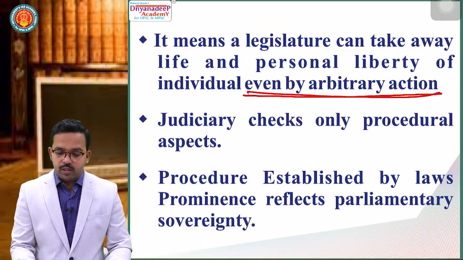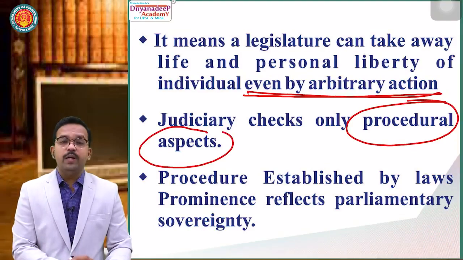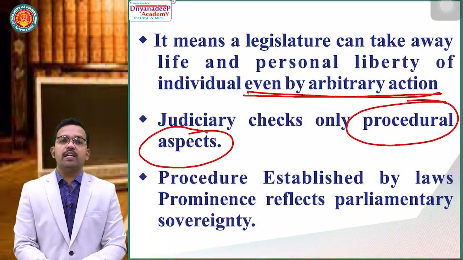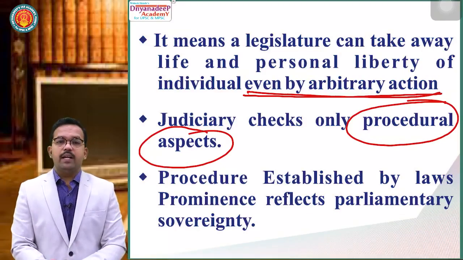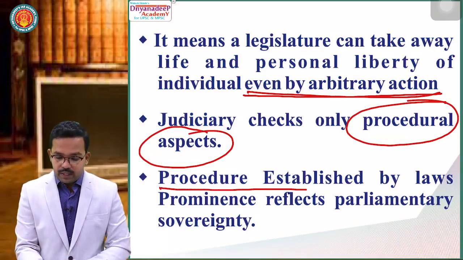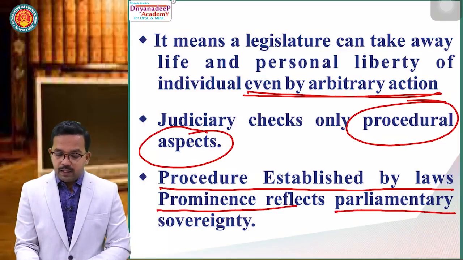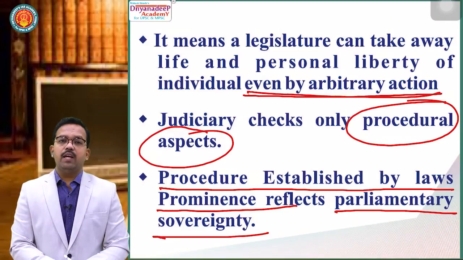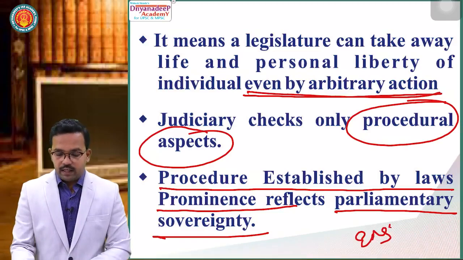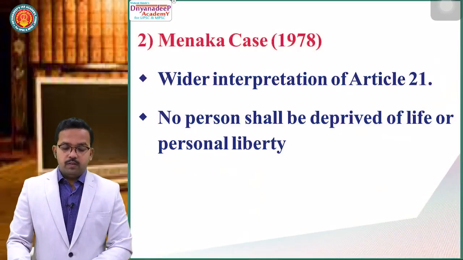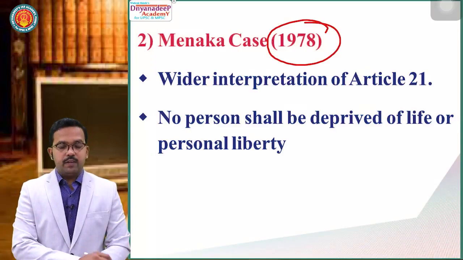And the judiciary can check only the procedural aspect. It does not go into the intentional aspect. As per the A.K. Gopalan case, the judiciary can check only the wordly aspect, or only the procedural aspect. It cannot check the intentional aspect. Procedure established by law prominently reflects parliamentary sovereignty. So in the A.K. Gopalan case, it was very clearly seen that we have parliamentary sovereignty, or what parliament says is final in India like in England. So this was the first judgment in case of Article 21. Then came the Menaka Gandhi case of 1978.